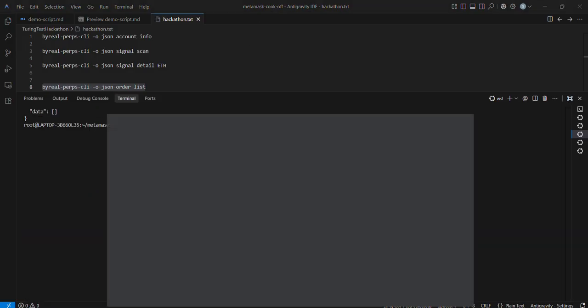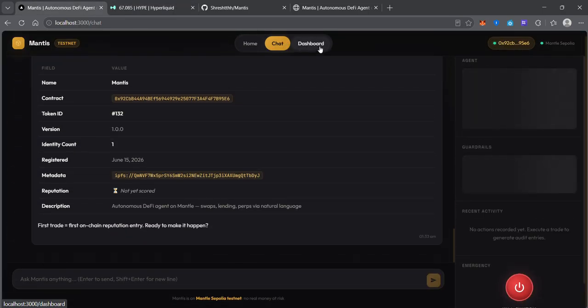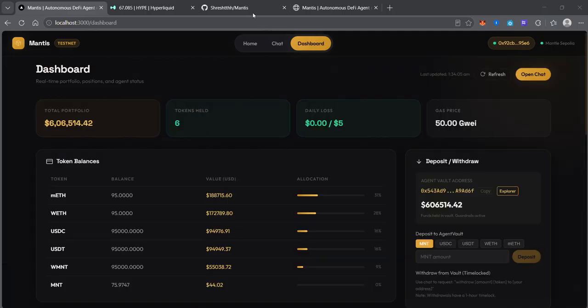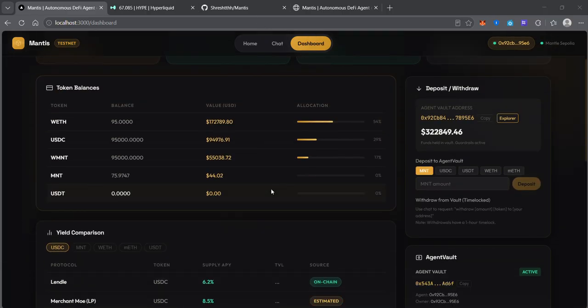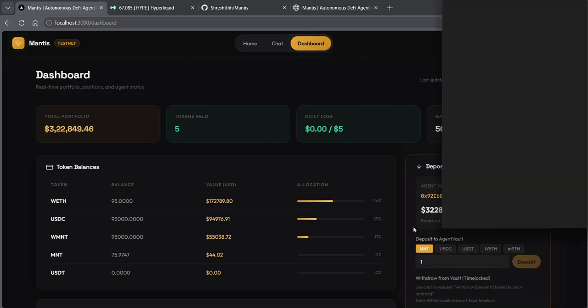Now let's go back to the web application. Let me go to the chat tab, and if you go to the dashboard, we will be able to see all the tokens that we are holding right now. So we can see that we are holding all of these tokens, and if we want to deposit some MNT into our agent's wallet, let's say I want to deposit one MNT into my agent's wallet.